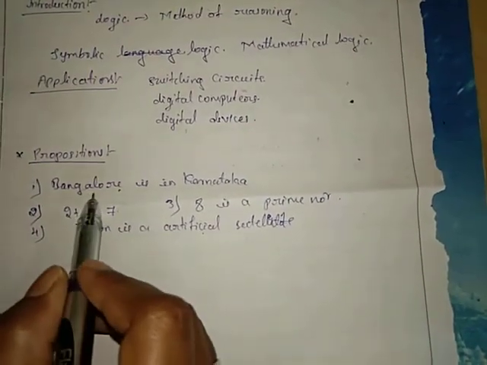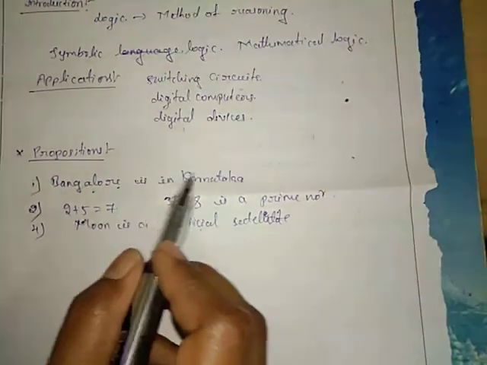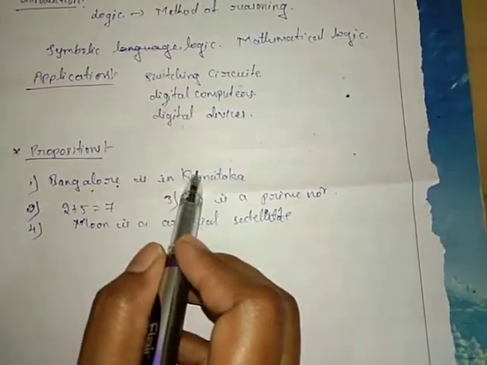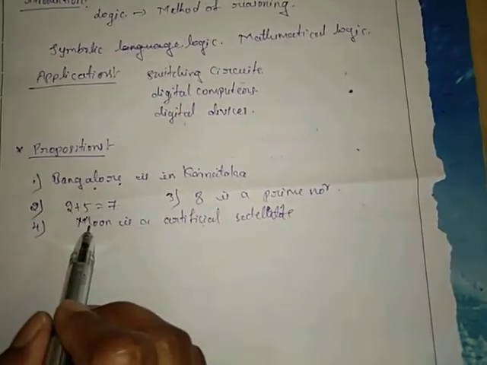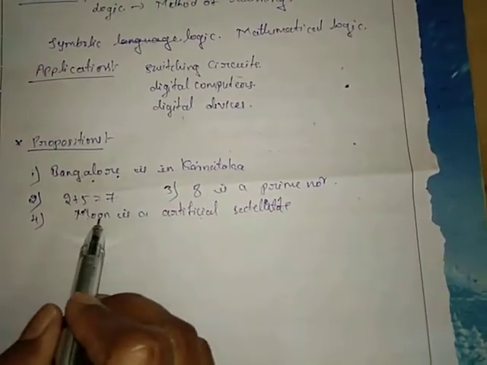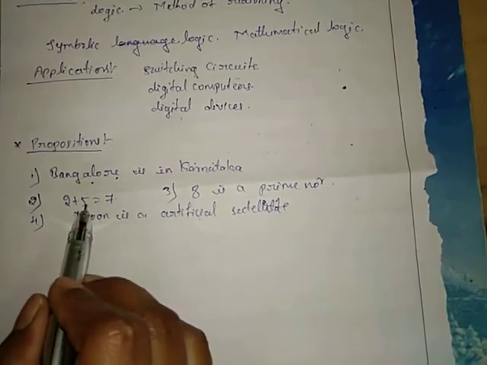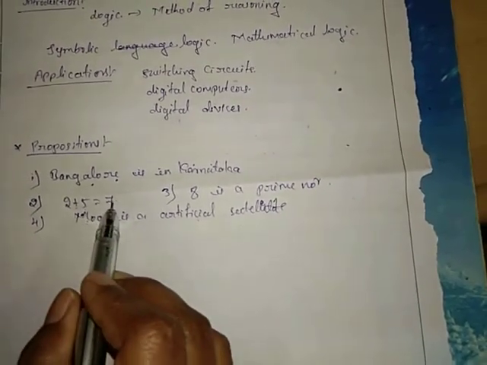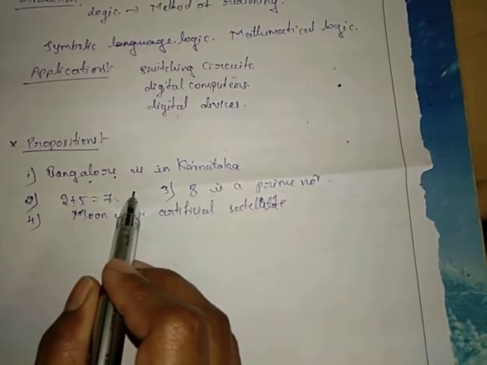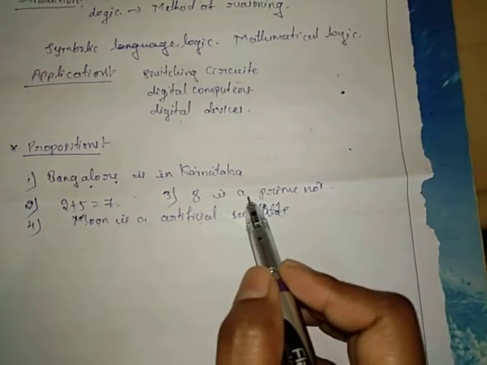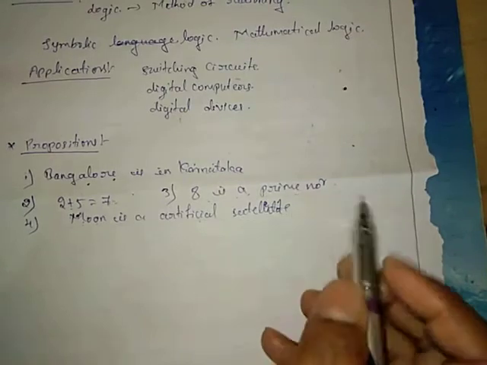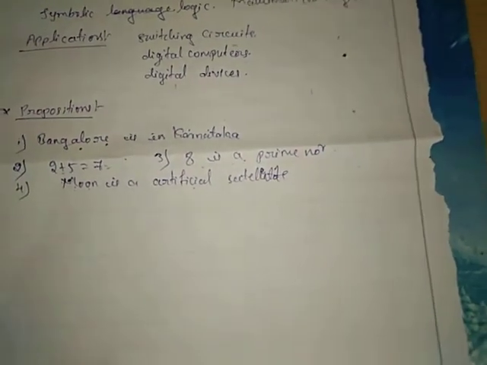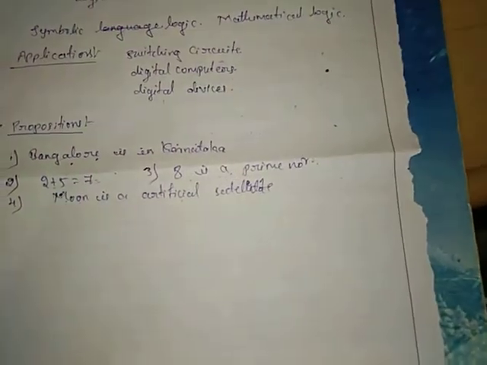See the first sentence, Bangalore is in Karnataka. Is the statement true? Yes. Come to the second one, 2 plus 5 equal to 7. Is the equation right? The equation is a true equation. And come to the third one, 8 is a prime number. The given statement is false.